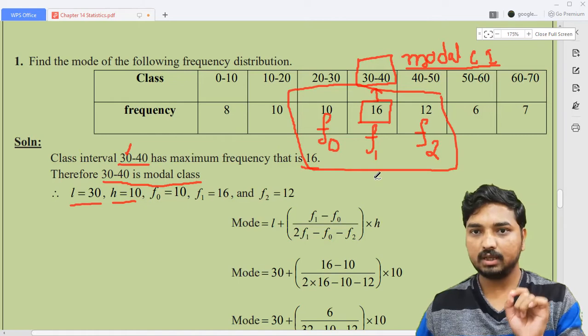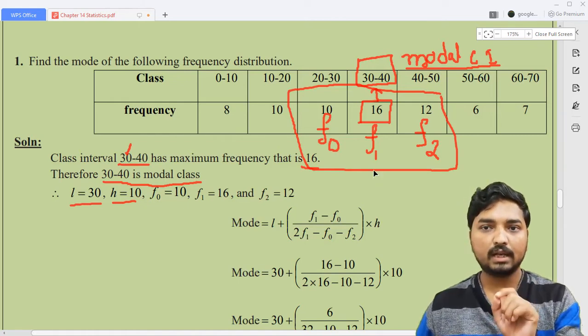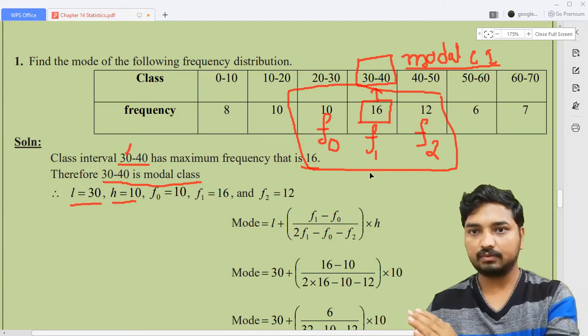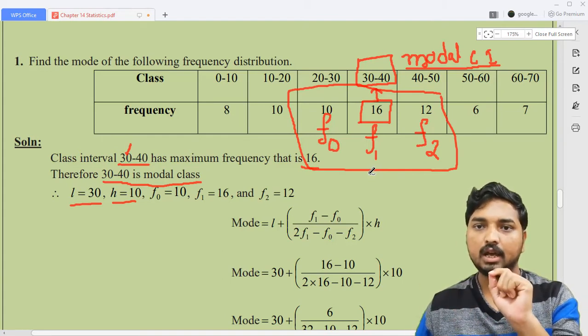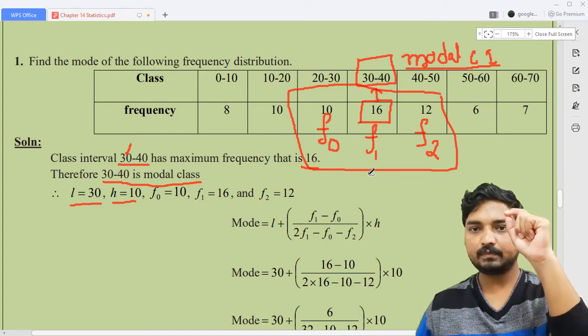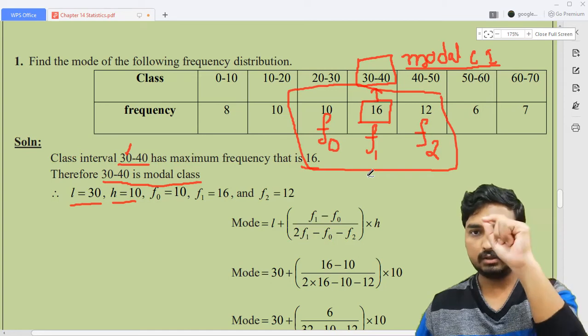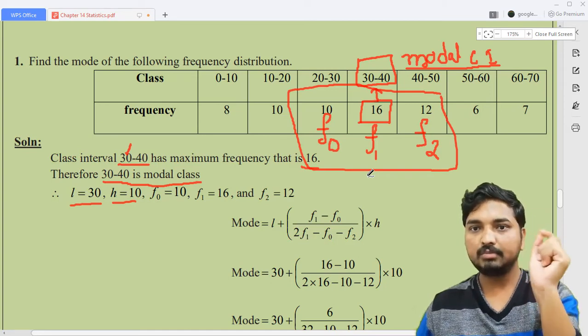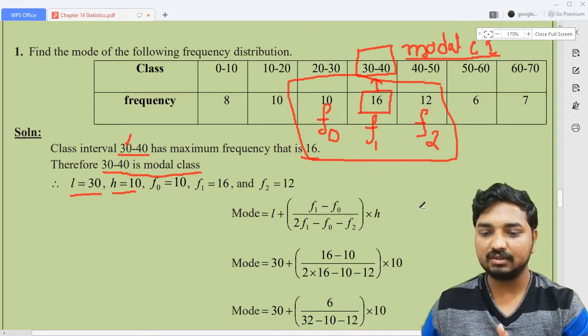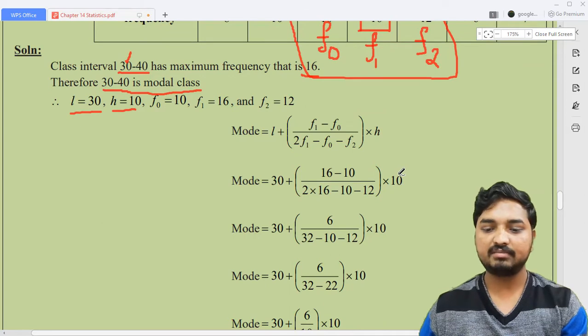Okay, how to identify F0, F1, F2. F1 is the highest frequency, so the one previous to that is F0, and after that is F2. And the class interval corresponding to the highest frequency is called what? Modal class, and the lower limit L, and what is the width? Upper limit minus lower limit. You will get all the 5 values. Once you get all the 5 values, you just need to write down the formula and substitute all the terms.